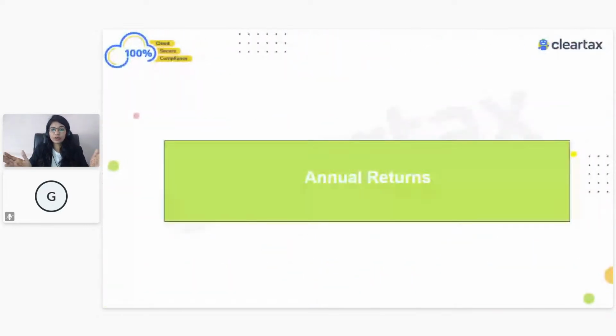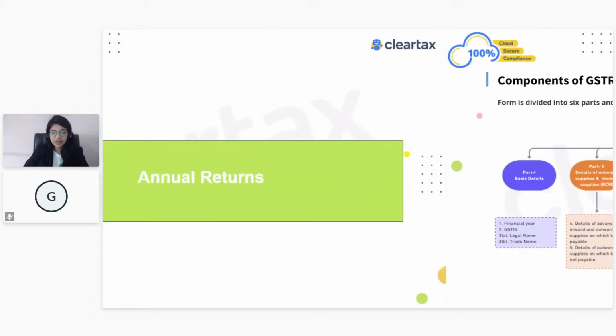Now we just talked about the normal part, like applicability and what the consequences are. Now let's focus on the entire form. And I know we are already filing for 17-18, 18-19, 19-20. And now it's year 2021 for which you are required to file your GSTR-9. So most of you actually understand the entire form of GSTR-9. You know about the different tables of GSTR-9, but let's focus on the complexities. Let's focus on the important points which you are required to consider while we are filing GSTR-9.